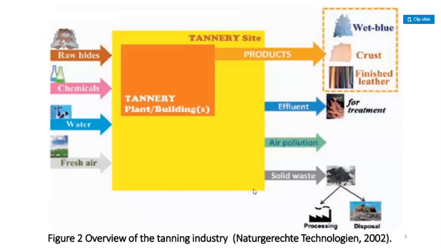So here, overview of the tanning industry. Here the raw hides, chemicals, water, fresh air belong to the tannery plant and building. Tannery produces a wet blue, crust, and a finished leather. Here effluent for treatment, air pollution, solid waste. From solid waste to processing and disposal. These are the overview of the tanning industry.